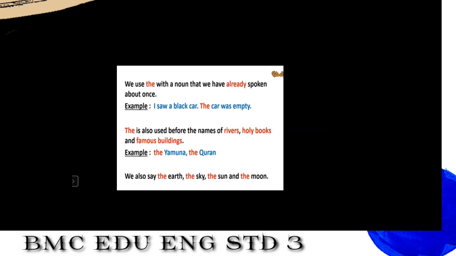Because they are specific, they are particular. The earth. Earth is only one of its kind. There is no other earth. The sky. When we talk about the sky, the sky is a specific and particular thing. There is no other sky. Yes, it is specific. That is why, when we talk about specific or particular things, we use the in our sentences.